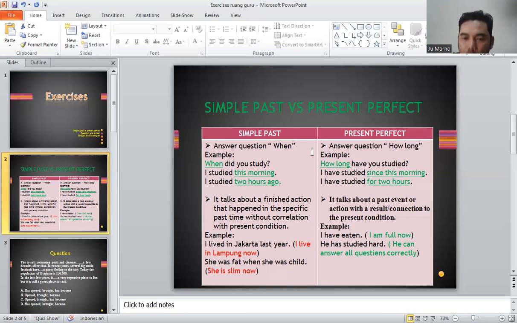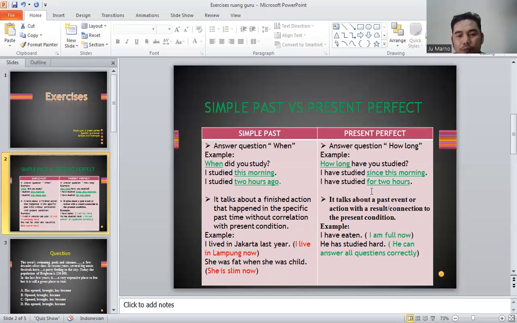Okay. What about the present perfect? Present perfect answers the question of how long. For example, how long have you studied? I have studied since this morning. I have studied for 2 hours. So the answer to the question of how long is not a point in time, but the duration. I have studied since this morning, so I have studied for 2 hours.